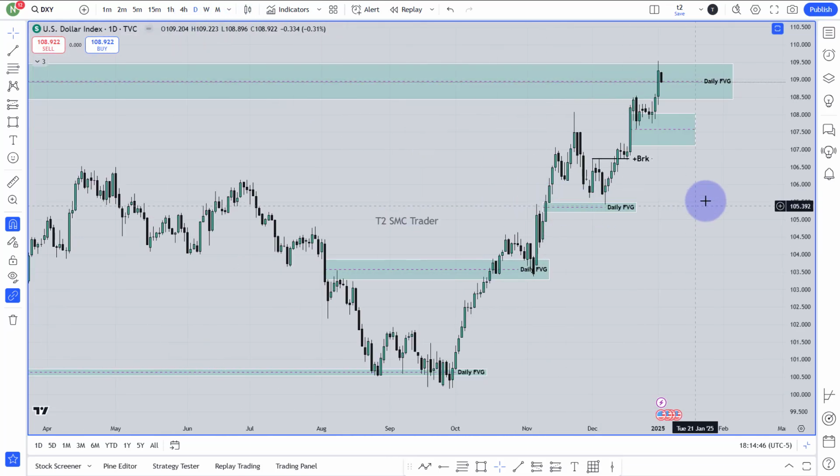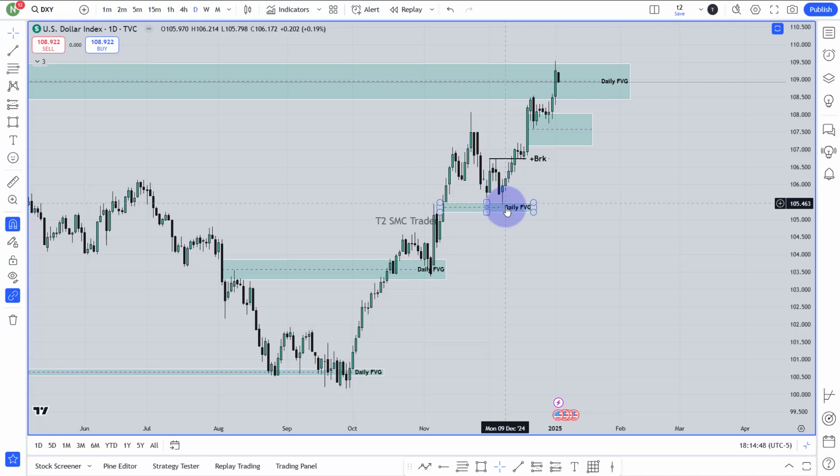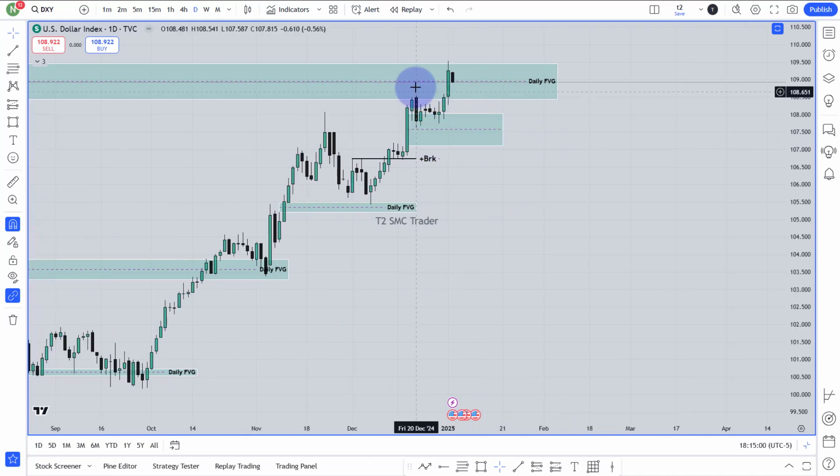From the daily chart, you can see here the market fell here. This is that daily entry fair value gap. We expected that the market will reach until this area, then that was the breaker block. We outlined that in our previous weekly analysis. It came here, then made this bullish fair value gap, then reached last week. My expectation was the market will reach at least until the 50% of that daily gap as well. But the market actually reached until the top of this daily gap.